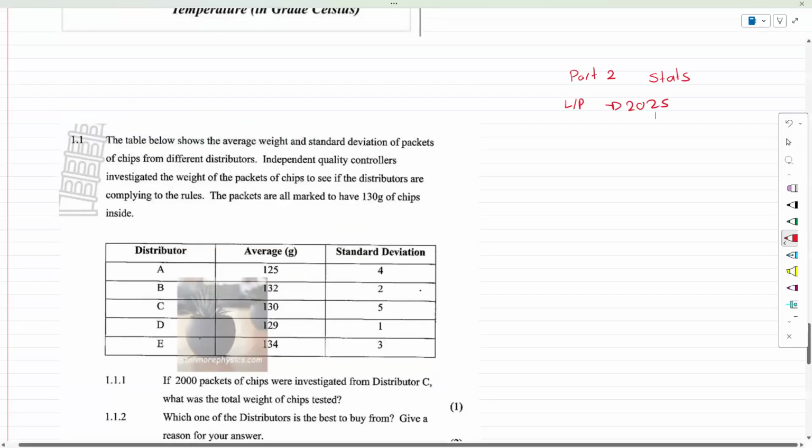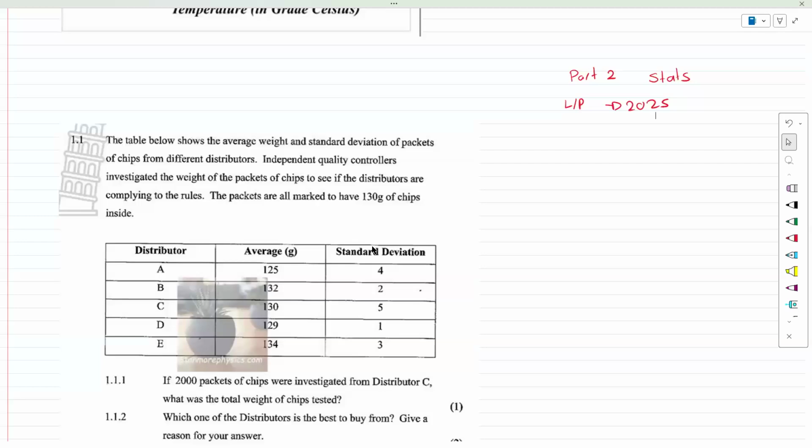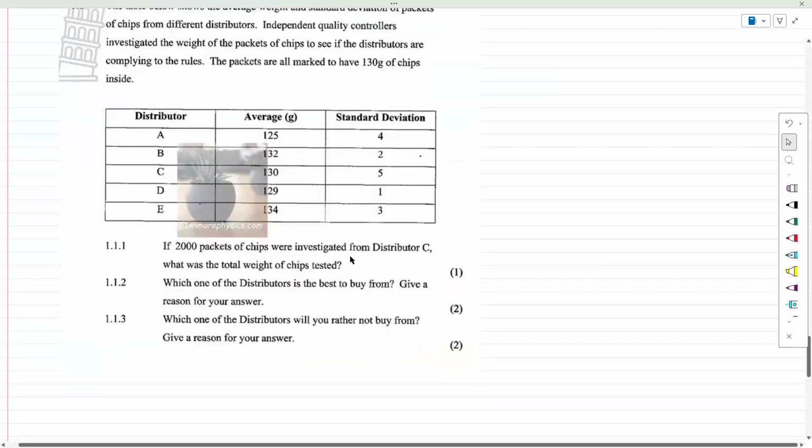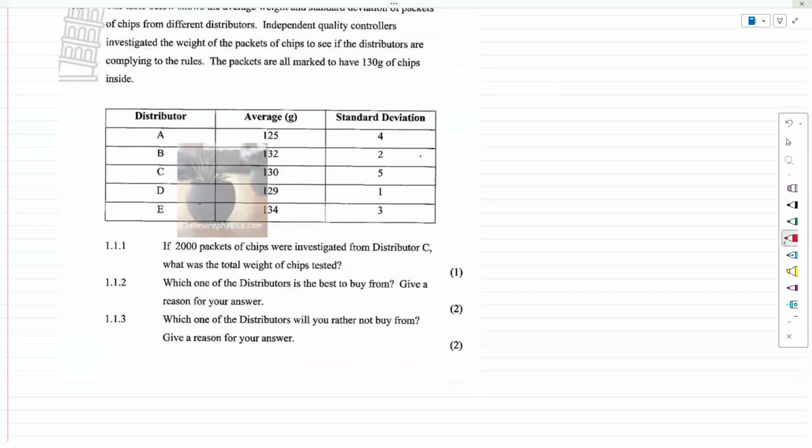Okay, so the table below shows the average weight and standard deviation of packets of chips from different distributors. Independent quality controllers investigated the weight of the packets of chips to see if the distributors are complying with the rules. The packets are all marked to have 130 grams of chips in them. We got distributors A, B, C, D. Generally, they're all close to 130, so it's fine. The standard deviation is 4. That's okay.